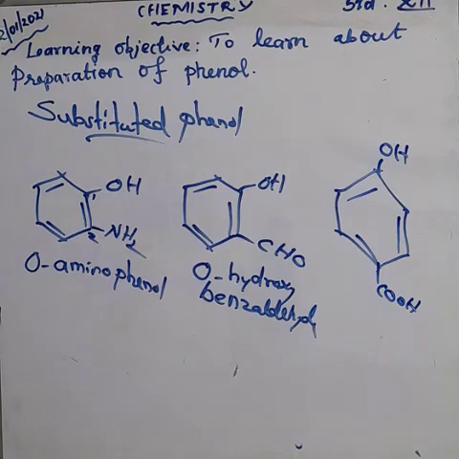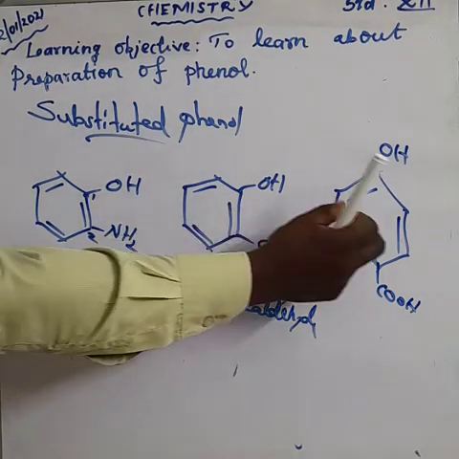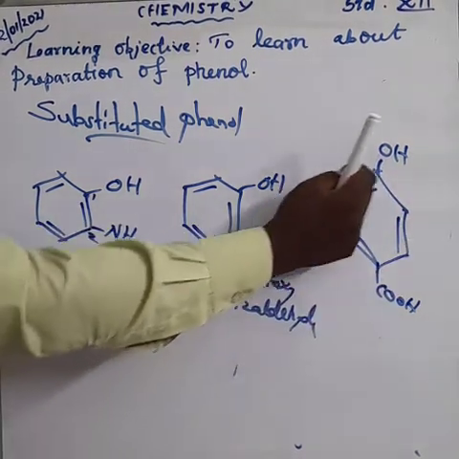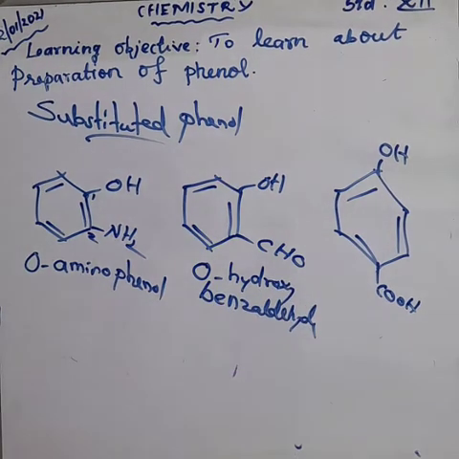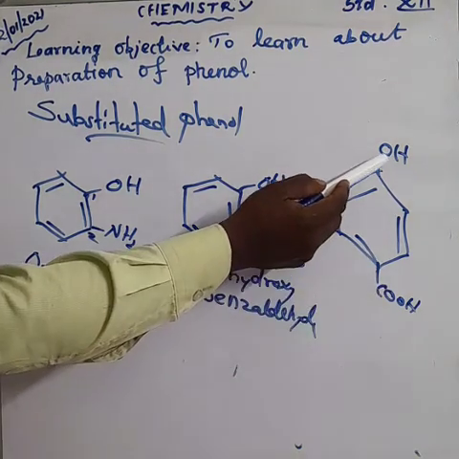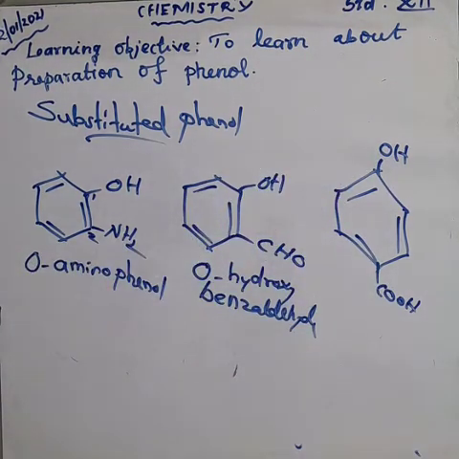Can you say the name of the compound? The ring is benzene. Benzene has one COOH group. So the name is benzoic acid. In benzoic acid, the para position has an OH group. So the name is para-hydroxybenzoic acid. What's the name of the compound? Para-hydroxybenzoic acid. Okay?